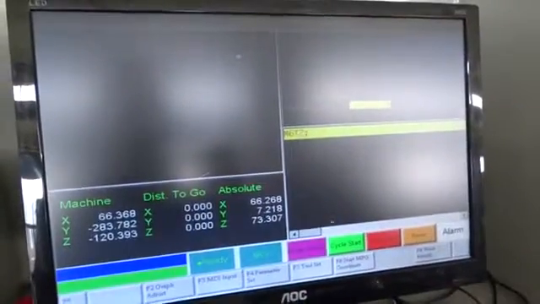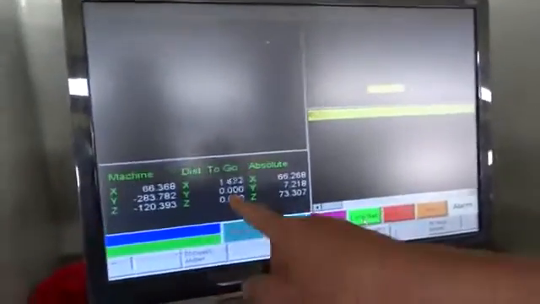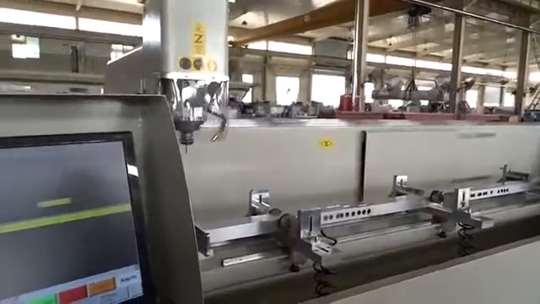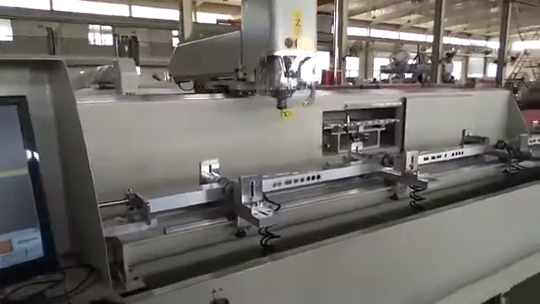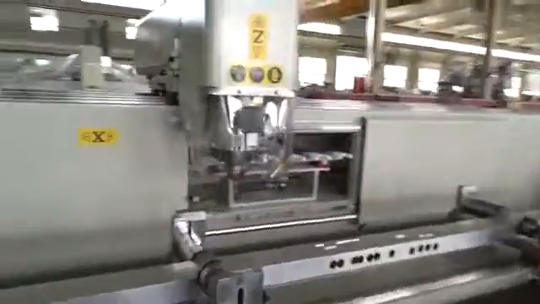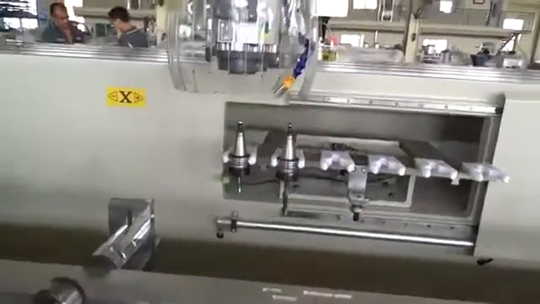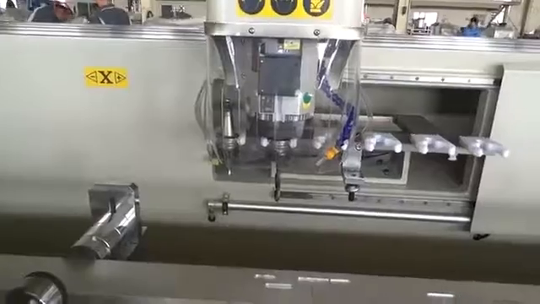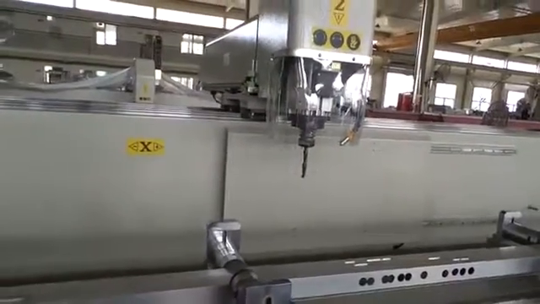And it will be the second milling cutter and click the cycle start. And wait 3 seconds. The spindle will change the second milling cutter. You must notice when the first milling cutter is at the first position, the first position must not have the milling cutter. Now the spindle will change the second milling cutter and we start to set up the second milling cutter position.